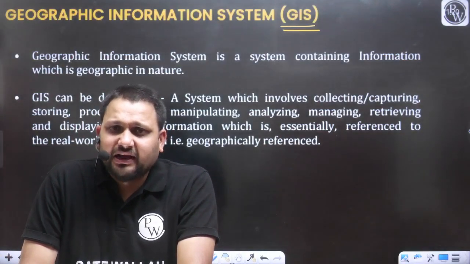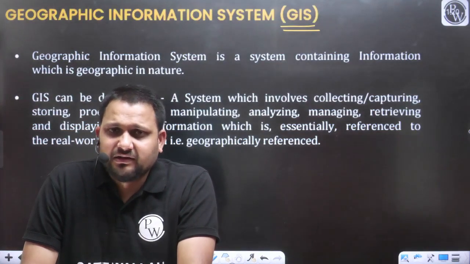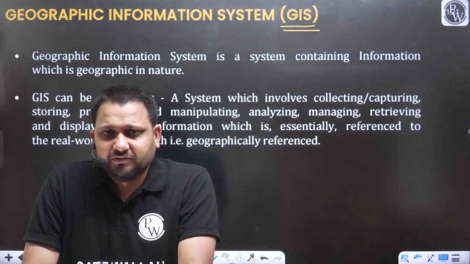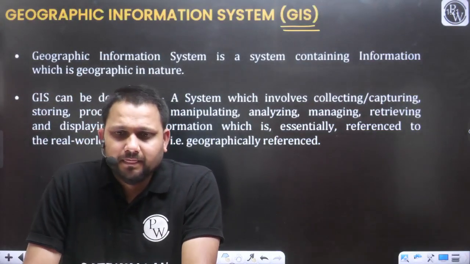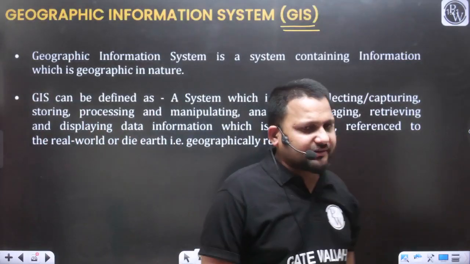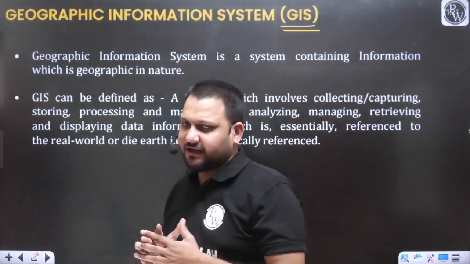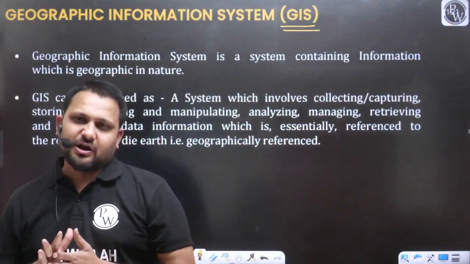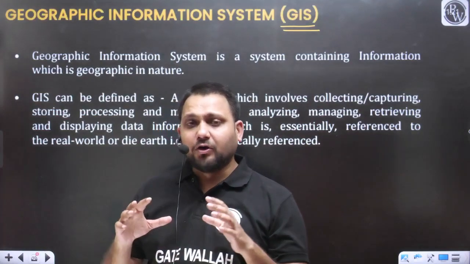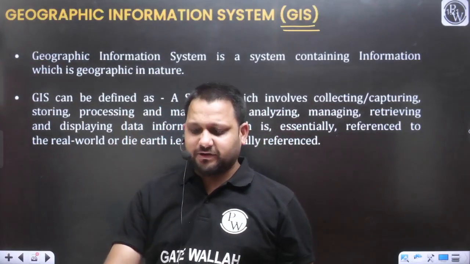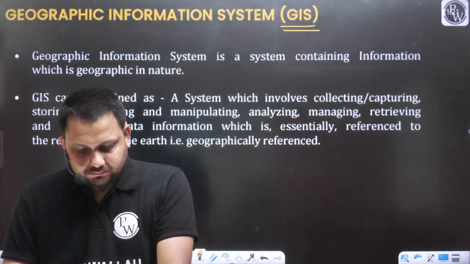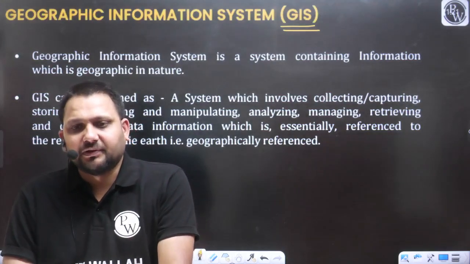So whatever features are available on the earth, if we collect the information, the detail of all those features, it will be considered as the geographic data. Whatever is visible to you on the earth surface can be considered as the geographic data, yes or no? Now we want to manage all this geographic data for various purposes.